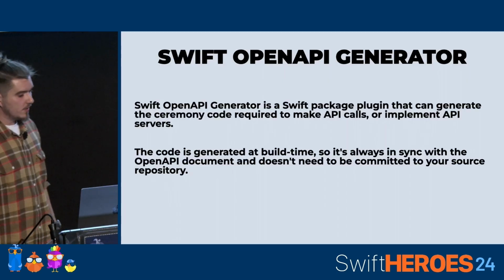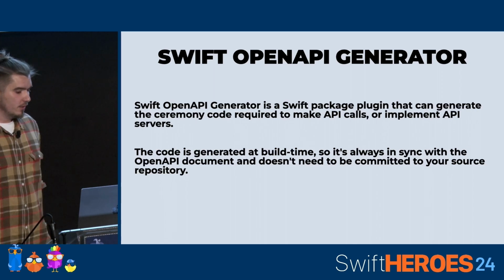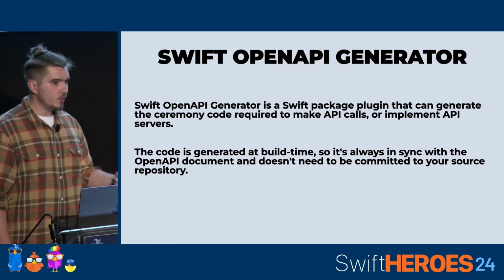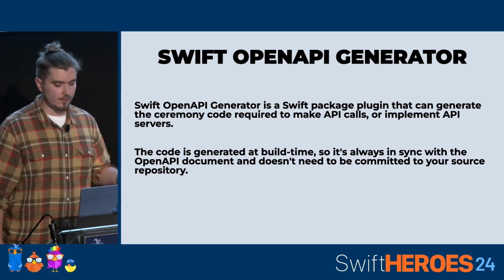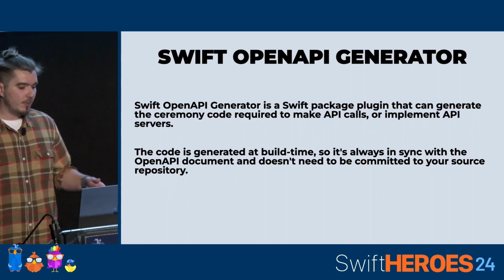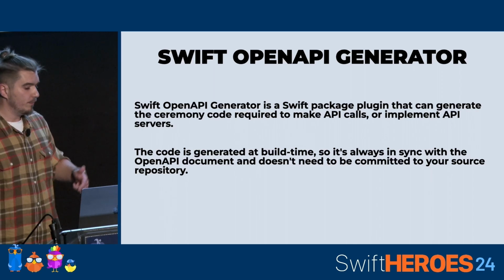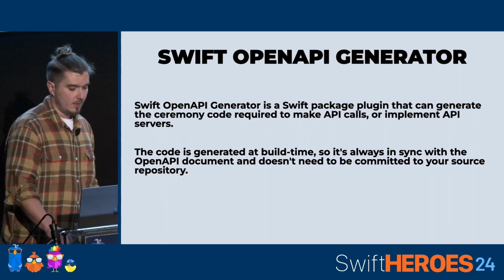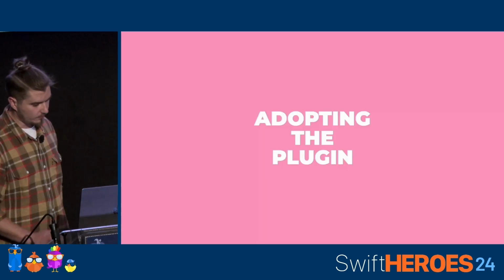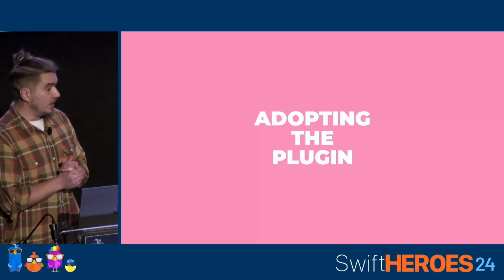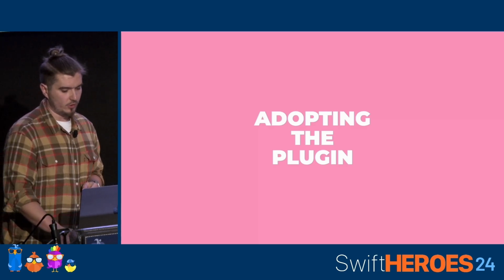So what exactly is Swift OpenAPI Generator? This is the Swift package plugin which takes the OpenAPI document as an input and generates some Swift code for us. This generation happens at build time, so we are sure that generated code is always up to date, and we don't need to commit it to our source code. Adopting the plugin is pretty easy. It requires 4 quick steps. Let's see what those steps are.